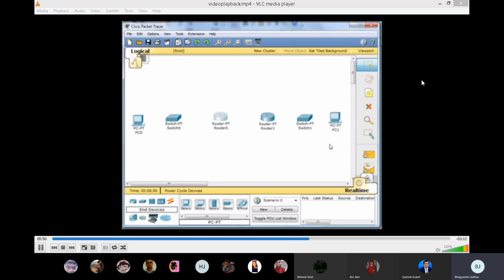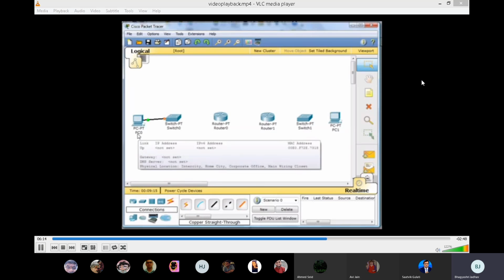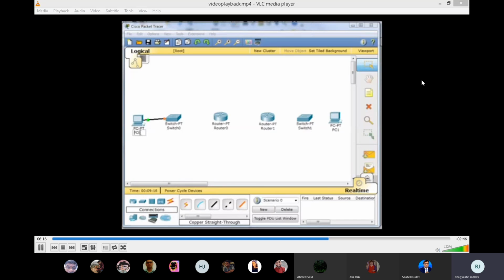All right, and now we need to connect these computers together. So I'll click on the links, and straight through cable is right here. So I'll click on this straight through cable. I'll click on PC 0 here and fast Ethernet, and then stretch it over to the switch. And then I'll use the first Ethernet port on the switch, fast Ethernet 0/1. So they're connected now. Okay, if I wanted to, I can change the names of these to PC1.